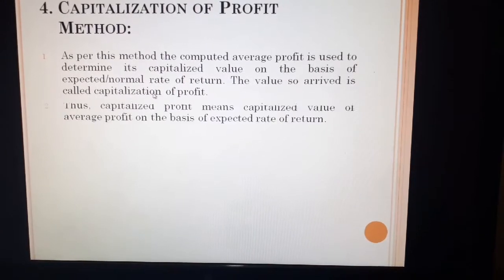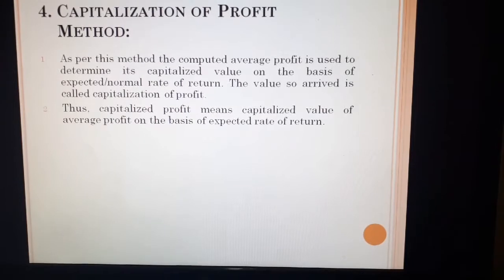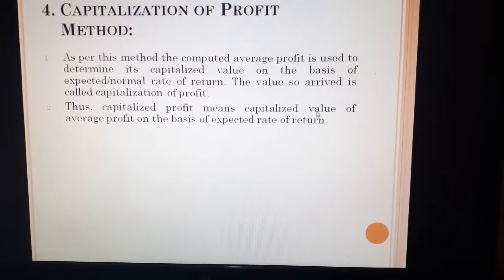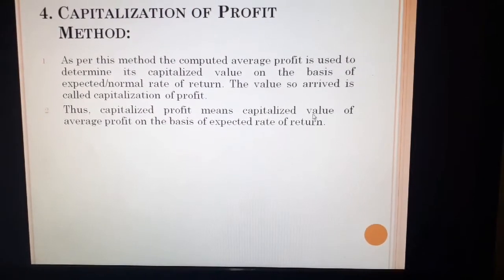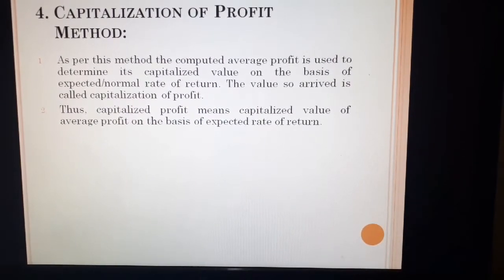This is one meaning of the capitalization of profit. Thus capitalized profit means the capitalized value of average profit on the basis of expected rate of return. The second line also explains the same point.